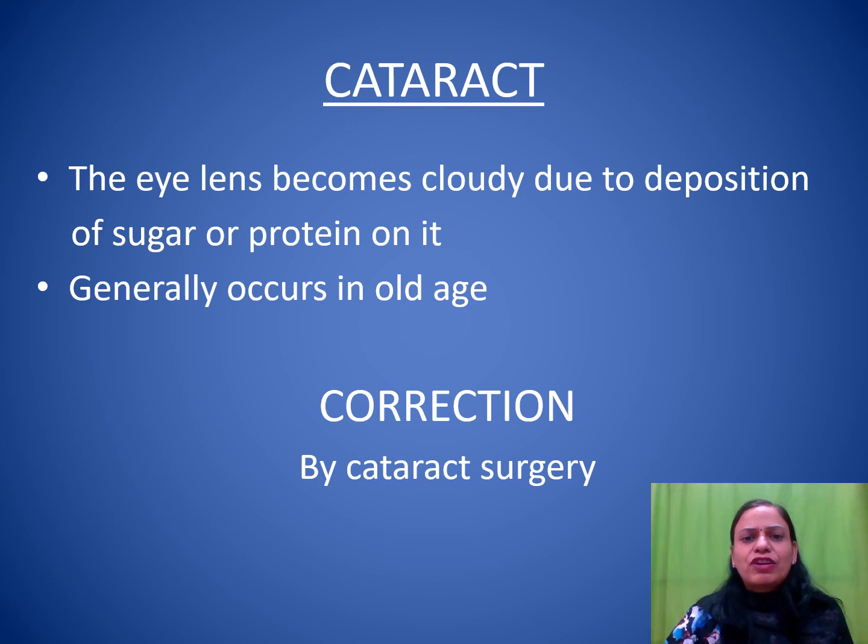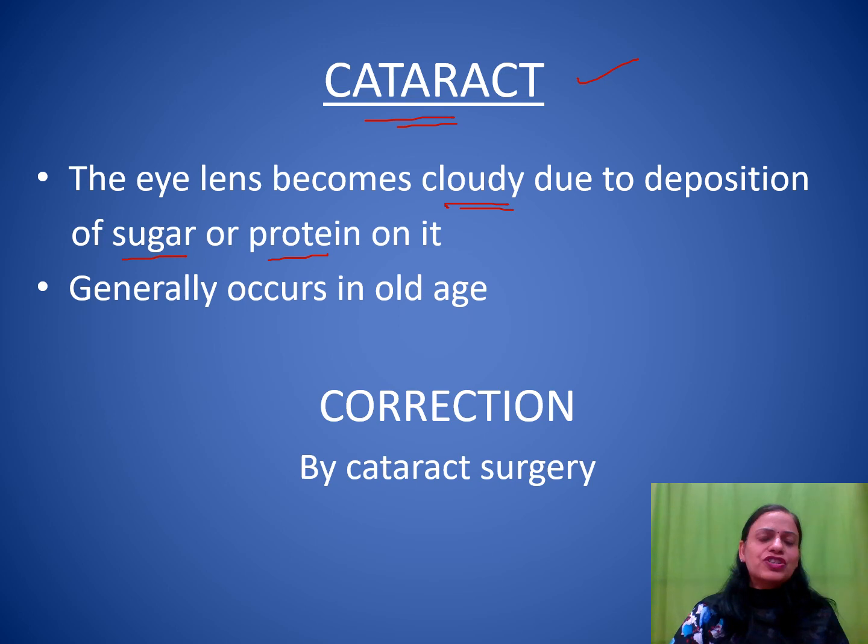Now, the next defect of vision is cataract. This is also known as motiabind. In Hindi, we call it motia. What happens is that as we age, the eye lens gets deposited with certain sugars and proteins. The sugar and the proteins get deposited on the eye lens, making it cloudy, and the vision becomes blurred or hazy. We are not able to see clearly because of the deposits on the eye lens.